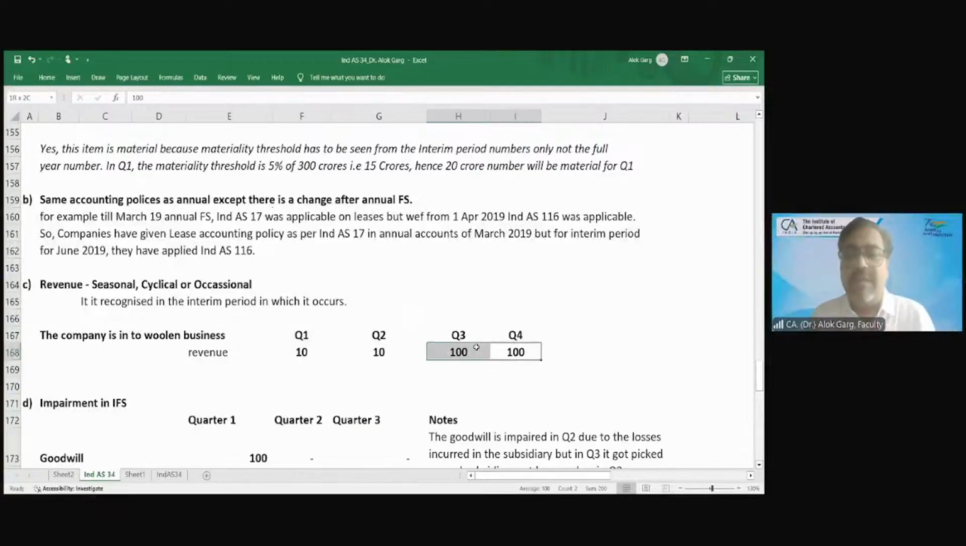What will you do? Will you prorate the revenue, like 220 crore is the full year revenue, the same in every quarter? Will you equalize the revenue, or will you recognize the revenue whatever is incurred in that quarter? Recognize whatever is incurred in that particular quarter, not to equalize. So it is recognized in the interim period in which it occurs, so that the user will be able to understand. That is why, remember, there was a mandatory disclosure that the company is into seasonal or cyclical nature of operations.